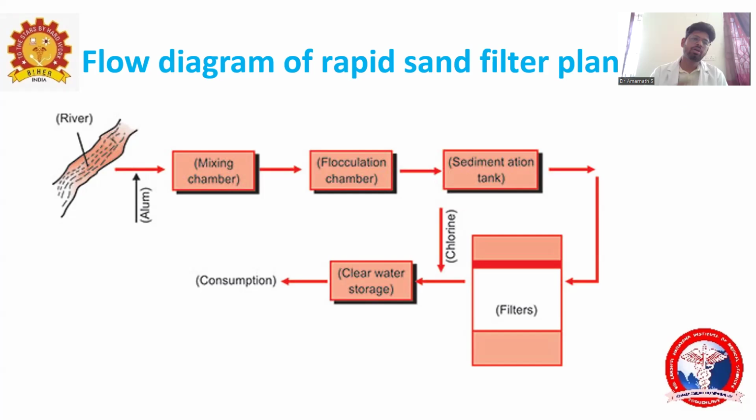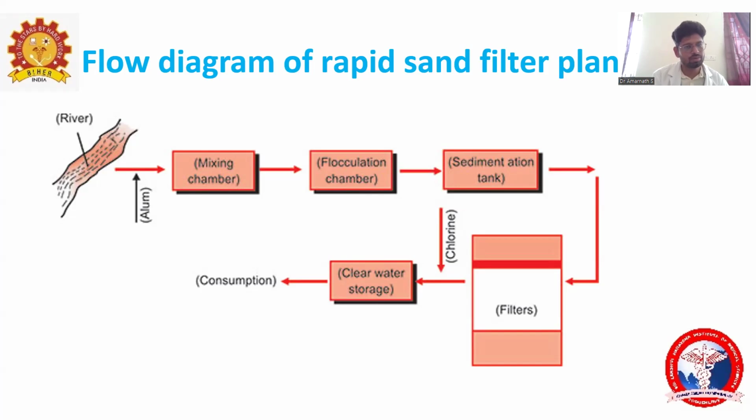Okay, so here, from the raw water. Whether we can take some storage, but mostly the difference here is that there is not much storage time required for this rapid sand filter. In the slow sand filter, we have to store the water, then send the water to the slow sand filter. Here the difference is that in the rapid sand filter there is no storage. We can take the water directly from the surface of the lake or river, and then we have to add some alum.